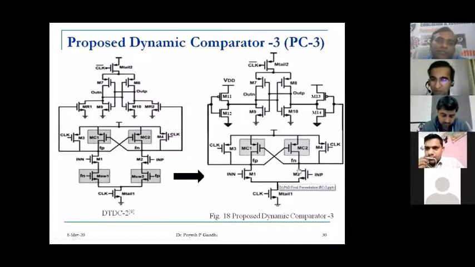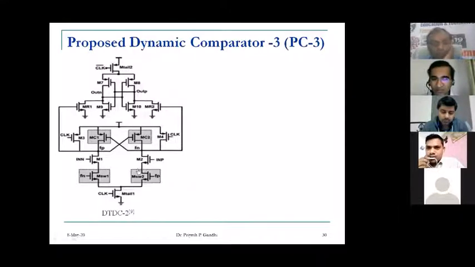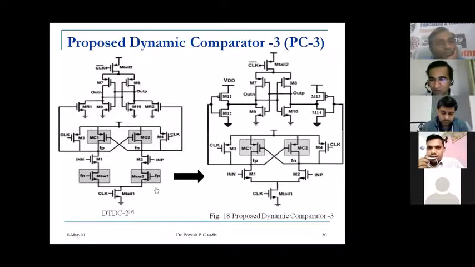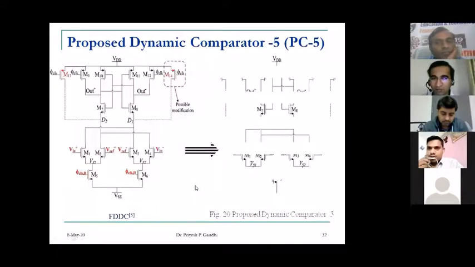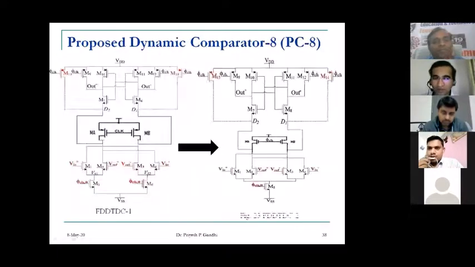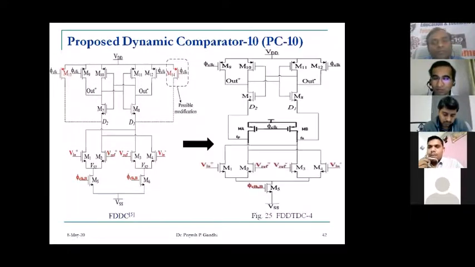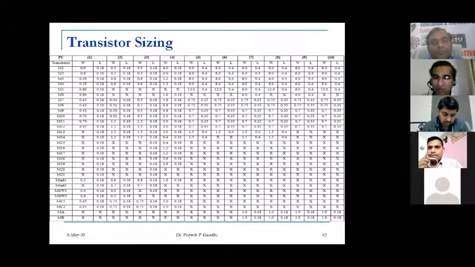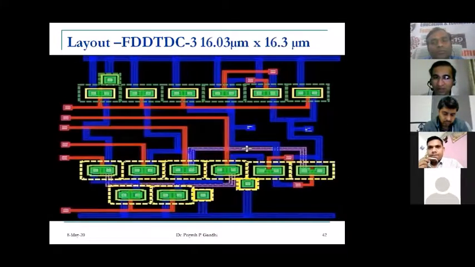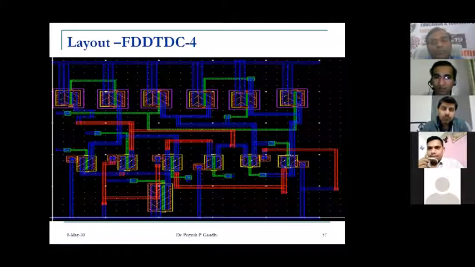See the stacking of transistors here also. From this research, I have come to the observation that if we want to design a more superior circuit, you can take this concept to any differential circuit, any analog and mixed signal circuit.